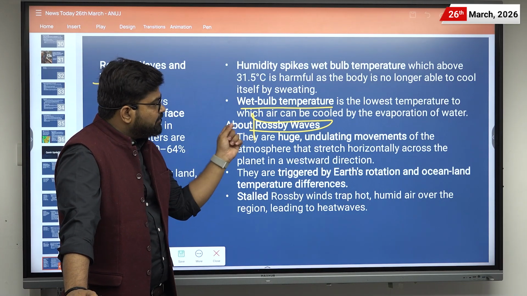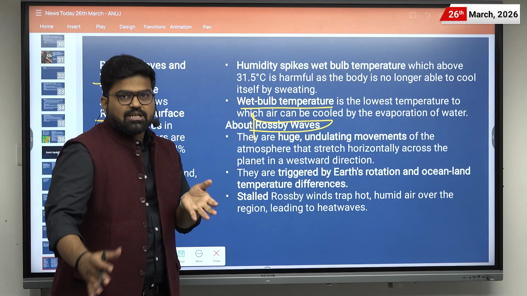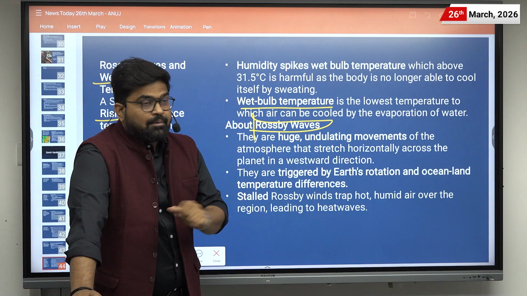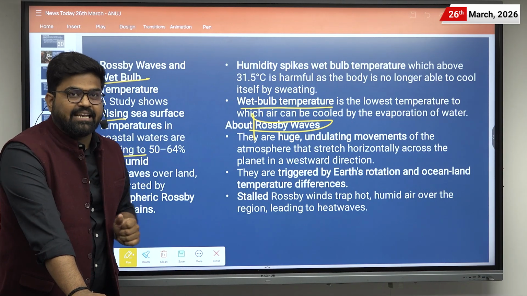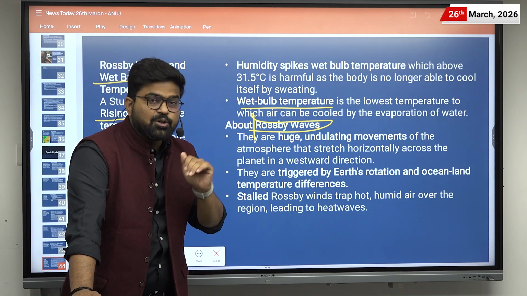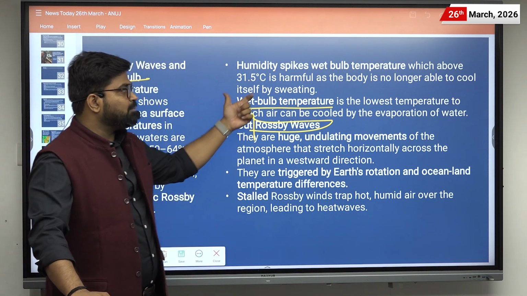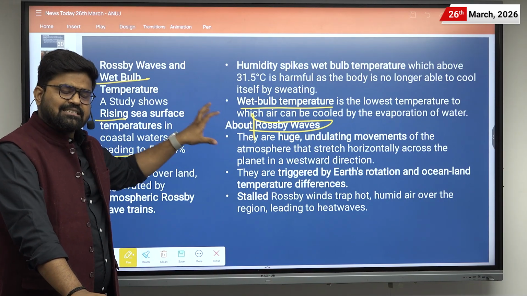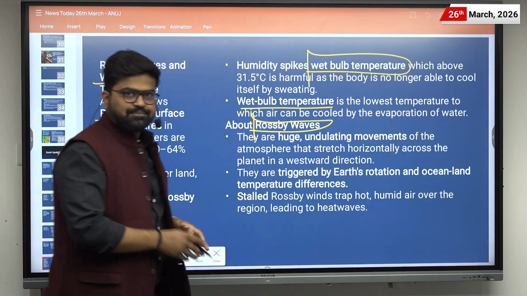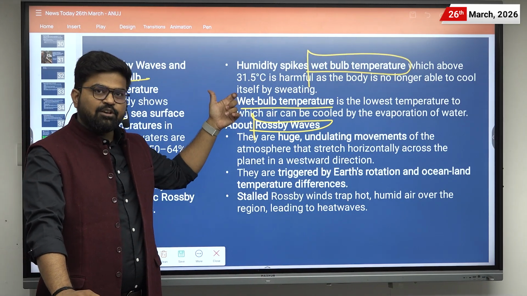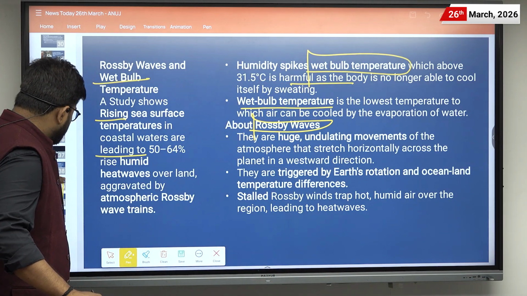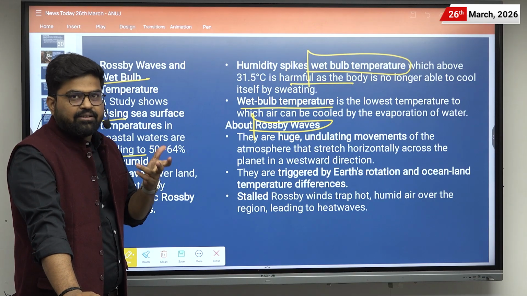Let us understand it with an example. Suppose there is a person, and if he is sweating, at that time he can cool down his body. But if there is high humidity in that area, he or she cannot cool down by sweating, because there will be an increase in the wet bulb temperature. So that is given in this news. Humidity spikes the wet bulb temperature, which above 31.5 degrees Celsius is harmful, as the body is no longer able to cool down itself by sweating.